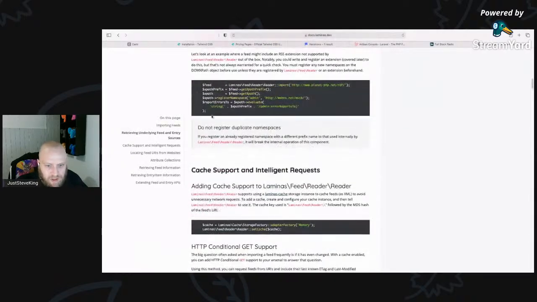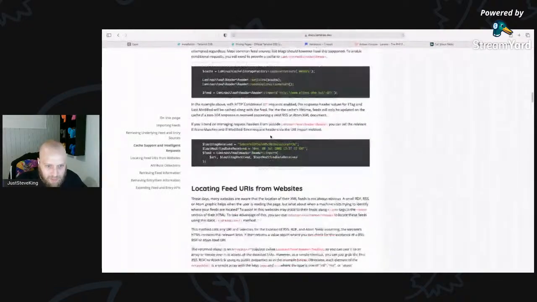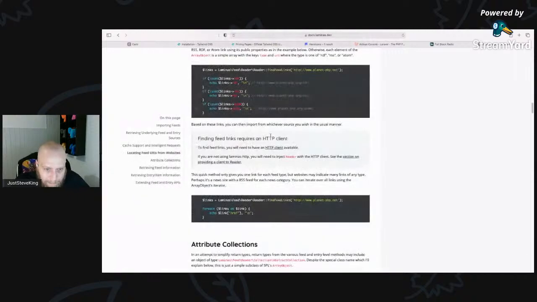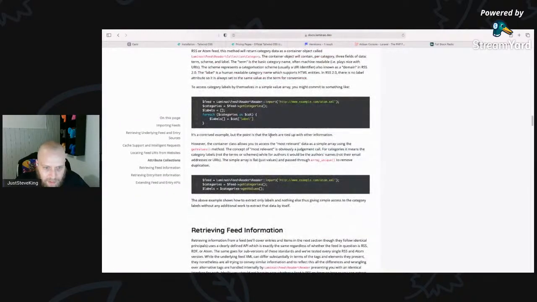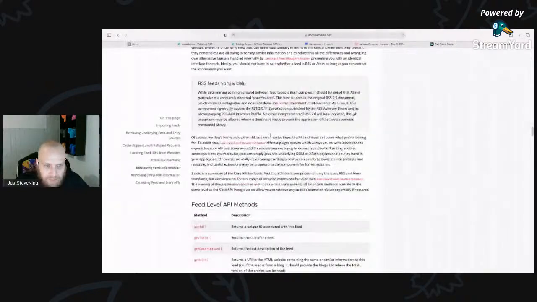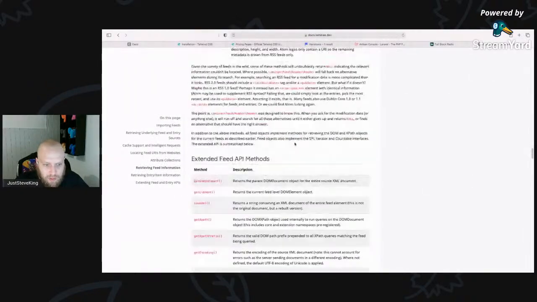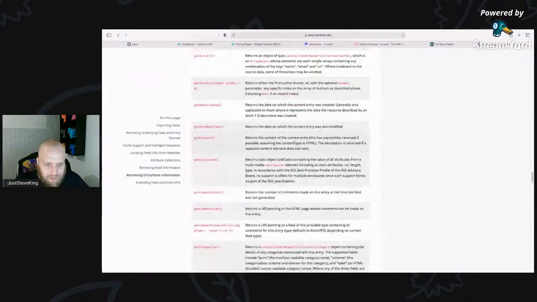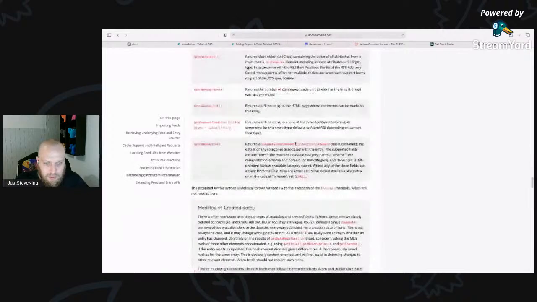You can start cycling through all of the different parts of the prefix and the XPath and all that stuff, which is a bit of a pain. But it's not nice, I'm not going to lie. Retrieving feed information, some of these just don't work for some reason. I think it's aimed at more RSS feeds than anything.